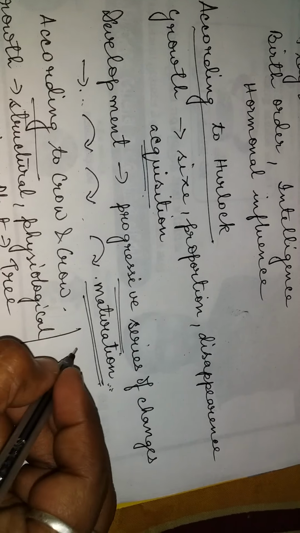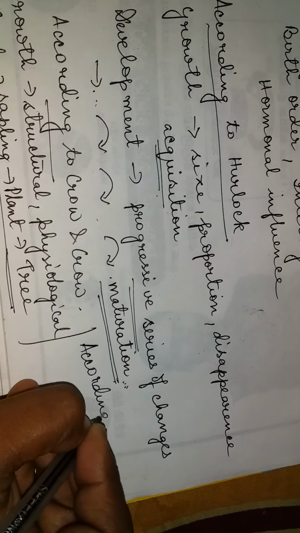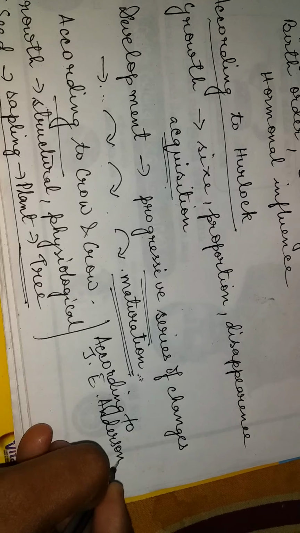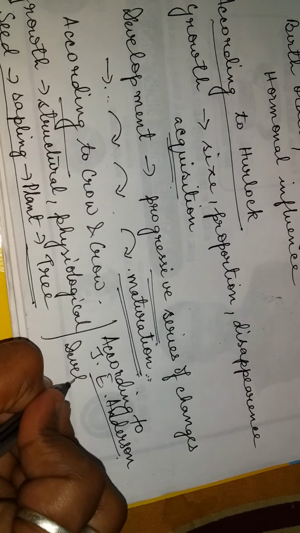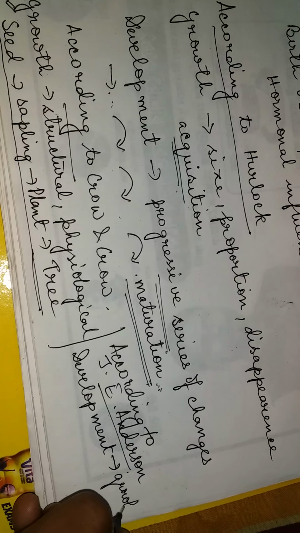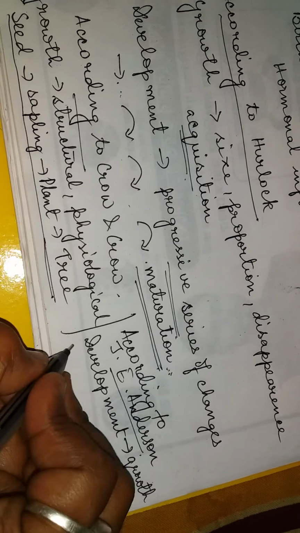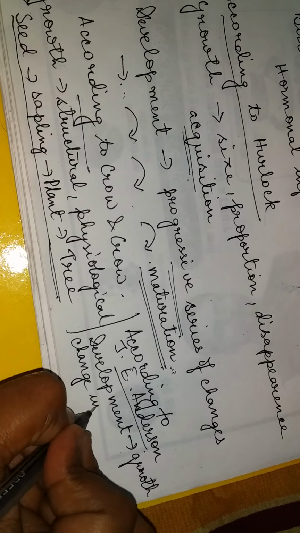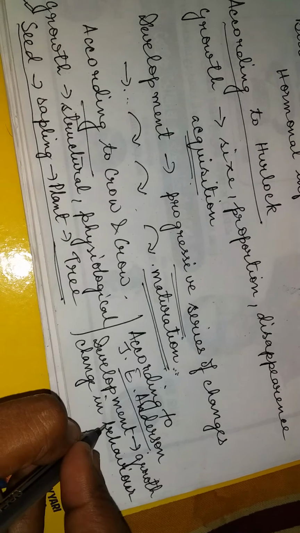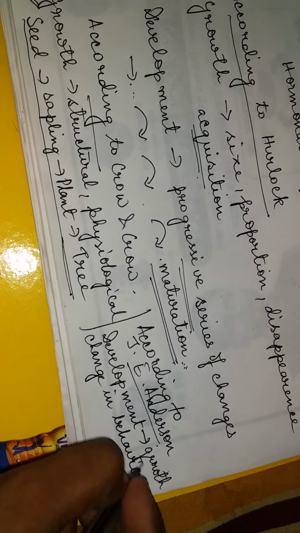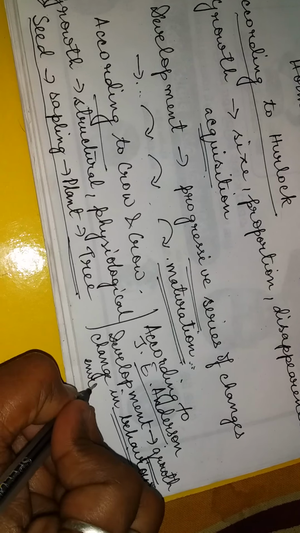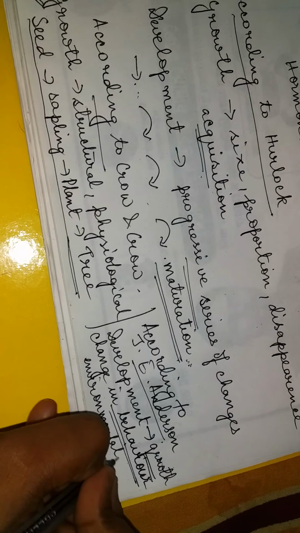And the last is according to J.E. Anderson. Development is totally concerned with growth as well as change in behavior, growth and behavior, and this too results from environmental situation.